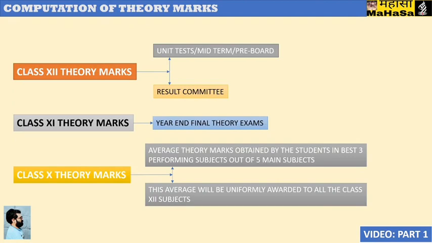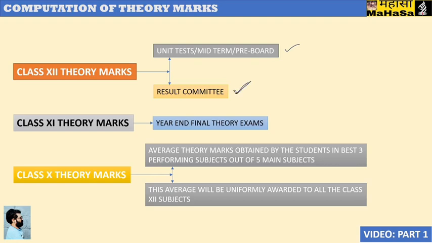Computation of theory marks. How shall be theory marks computed? For class 12th unit test, midterms or pre-boards, they can be taken, and result committee will decide whether the mean of all the three examinations is to be taken or a single examination can be allotted complete 40% weightage for class 12th examination. It is entirely up to result committee.